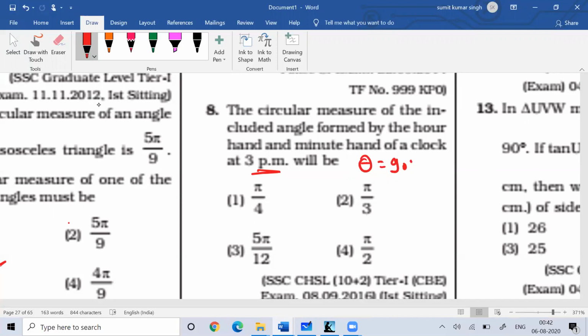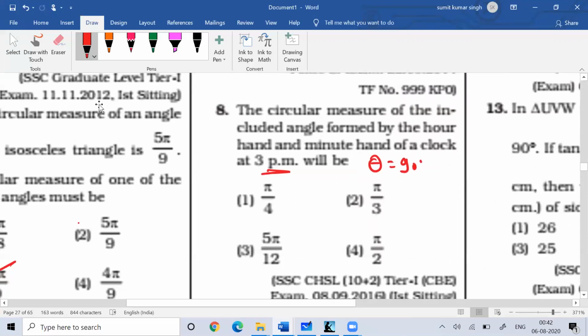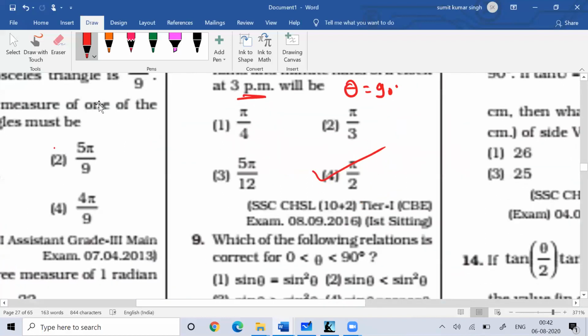So what is the radius here? The question asks for the circular measure of the included angle formed by the hour and minute hand at 3 p.m. So we are considering the value of the angle. Acha, they are just asking for the angle, they are not asking us the length, and 90 degrees is nothing but pi by 2. I was just assuming that you have to find the length of the arc.